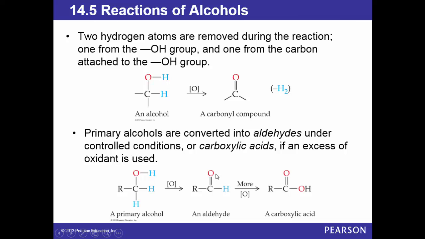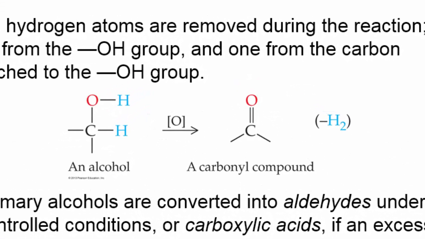Now, two hydrogen atoms are removed during the reaction, one from the OH group and one from the carbon attached to the OH group. So here, if you have an alcohol and it undergoes oxidation, these two hydrogens are removed to form this carbonyl compound.